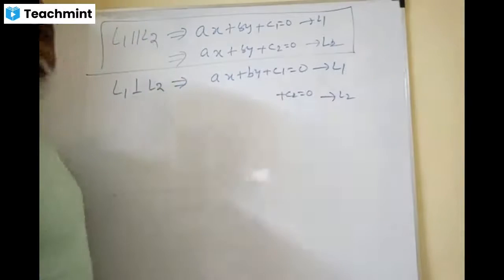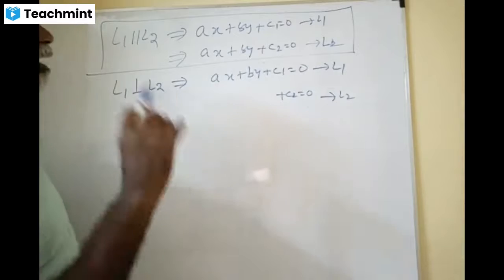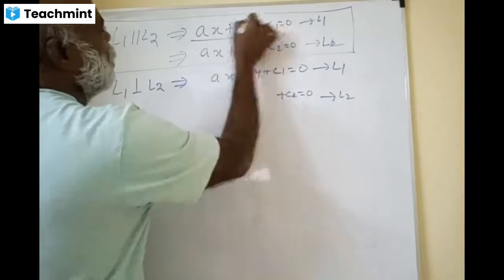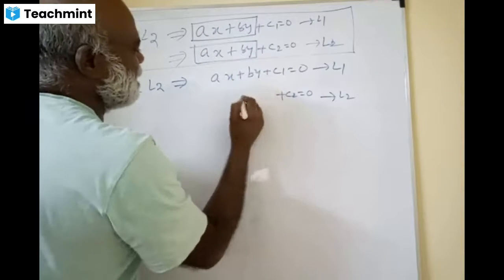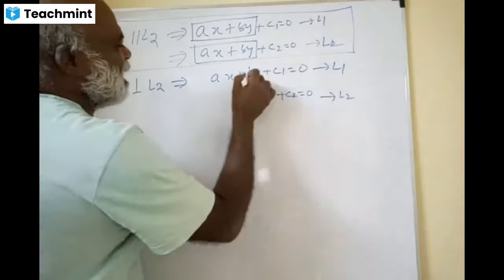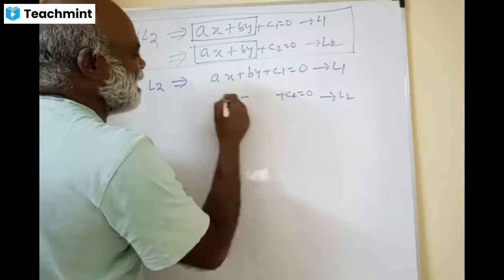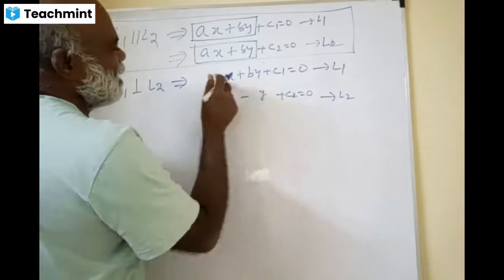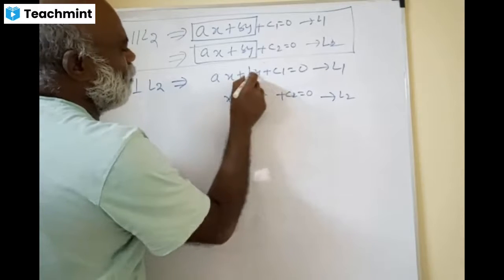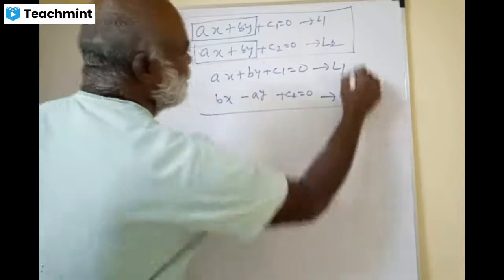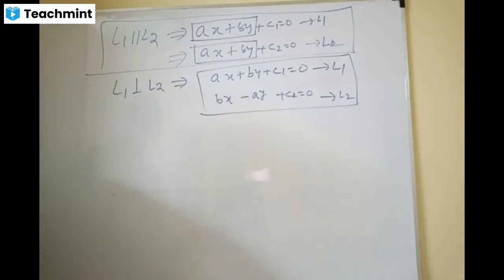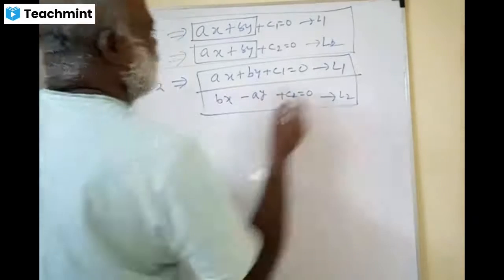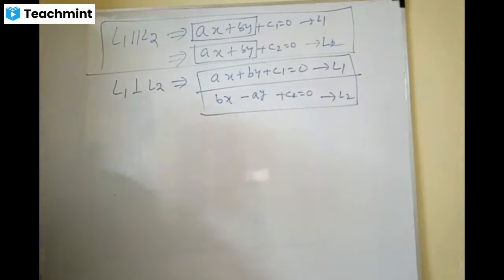C1, C2. But when the two lines are perpendicular, here in parallel lines the slopes are same, therefore you write the same. But here plus becomes minus, and the x and y coefficients will interchange. In the x coefficient, A will go to y, and the y coefficient B will come to x. This is the second line, please. Look at this. Are you able to follow? Note down this. Come on, take it.